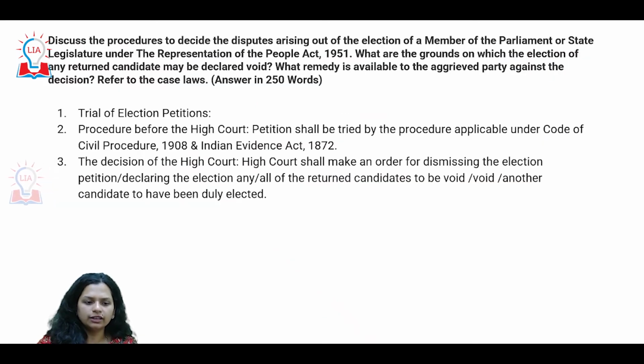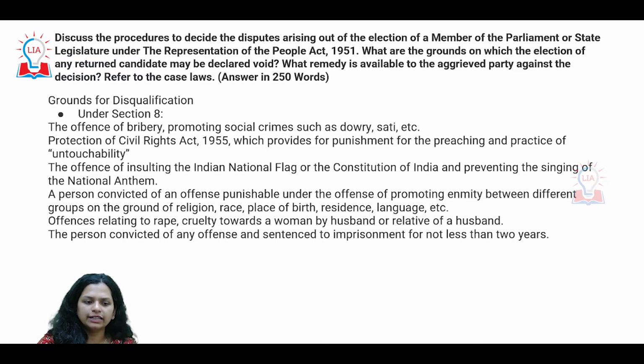So in this context, we have to continue to look at the important pointers mentioned in the RPA Act of 1951 and the questions with regards to the grounds for disqualification. On the grounds of disqualification, we have bribery, social crimes, untouchability, insulting the national flag and the constitution, promoting enmity on the basis of some identities, and offenses relating to social crimes like cruelty or rape, for which you are sentenced to almost 2 years of imprisonment.